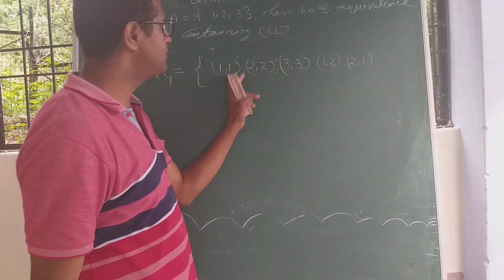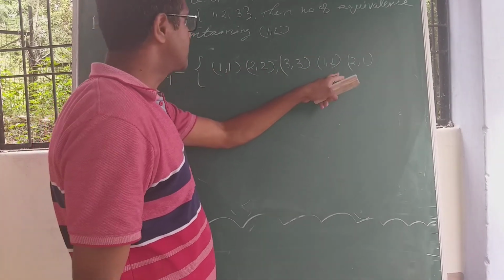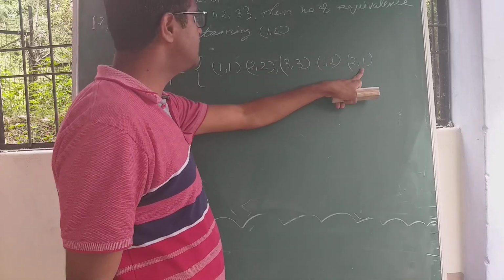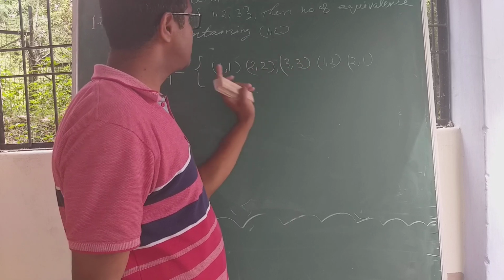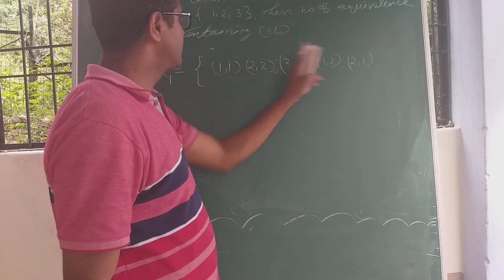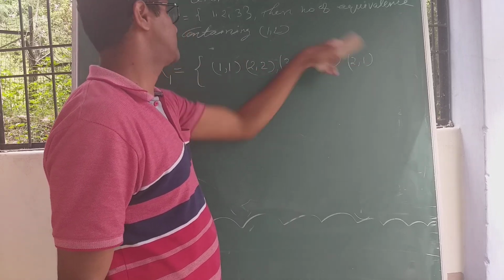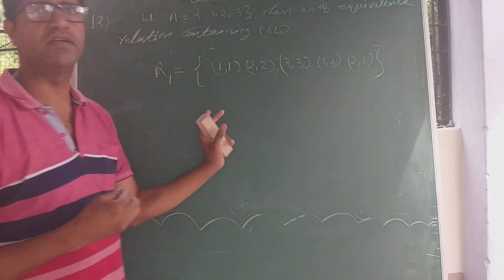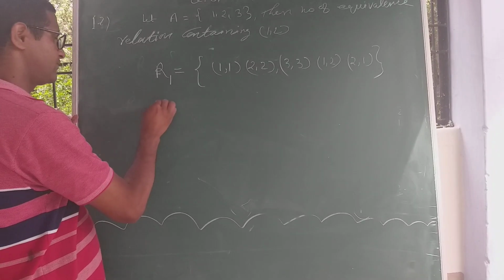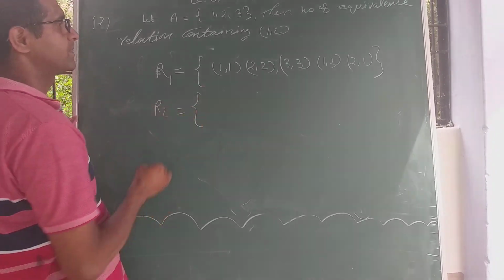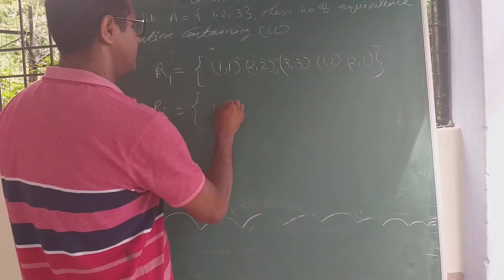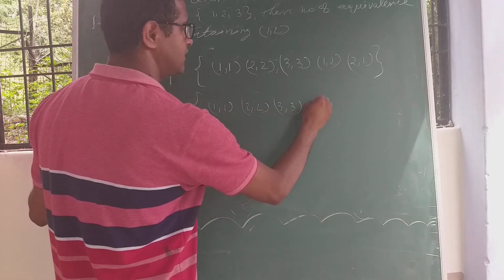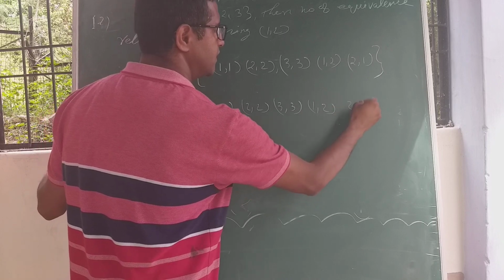If (a,b) is (1,1), (b,c) is (1,2), (a,c) is (1,2) belongs to R; (2,2), (2,1), (2,1) belongs to R, and this is the smallest equivalence relation. Now, the second one: (1,1), (2,2), (3,3), (1,2), (2,1).